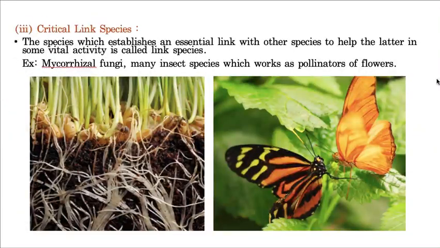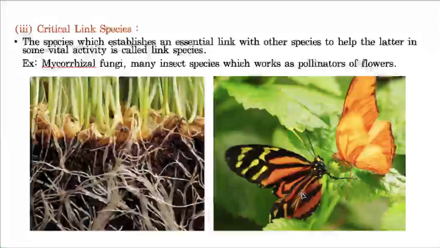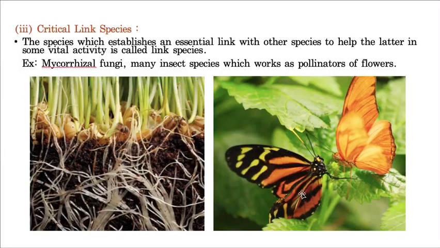Now, the third type is critical link species, and in the name itself it is clearly mentioned. It is linking one species to another species. For example, this is a butterfly. This butterfly pollinates. The flower produces pollen grains, and what is the meaning of pollination? The process of transfer of pollen grains from one flower to another flower is called pollination.